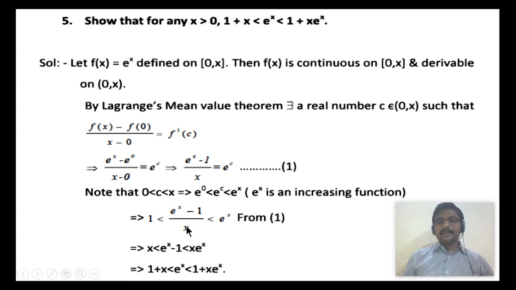In the middle, x gets cancelled. Now just adding 1 to the inequality, we will have 1 plus x less than e power x less than 1 plus x e power x. So it is the required inequality which has been shown.